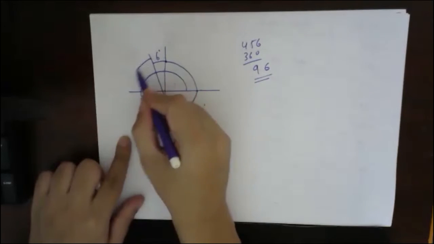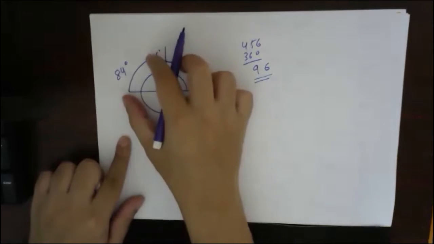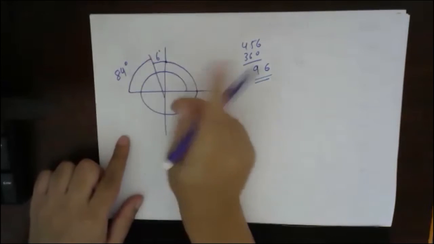So how much it will make here? So this will be 90 minus 6 will be 84 degrees. So what is this angle? This angle is 84. Everybody understood?